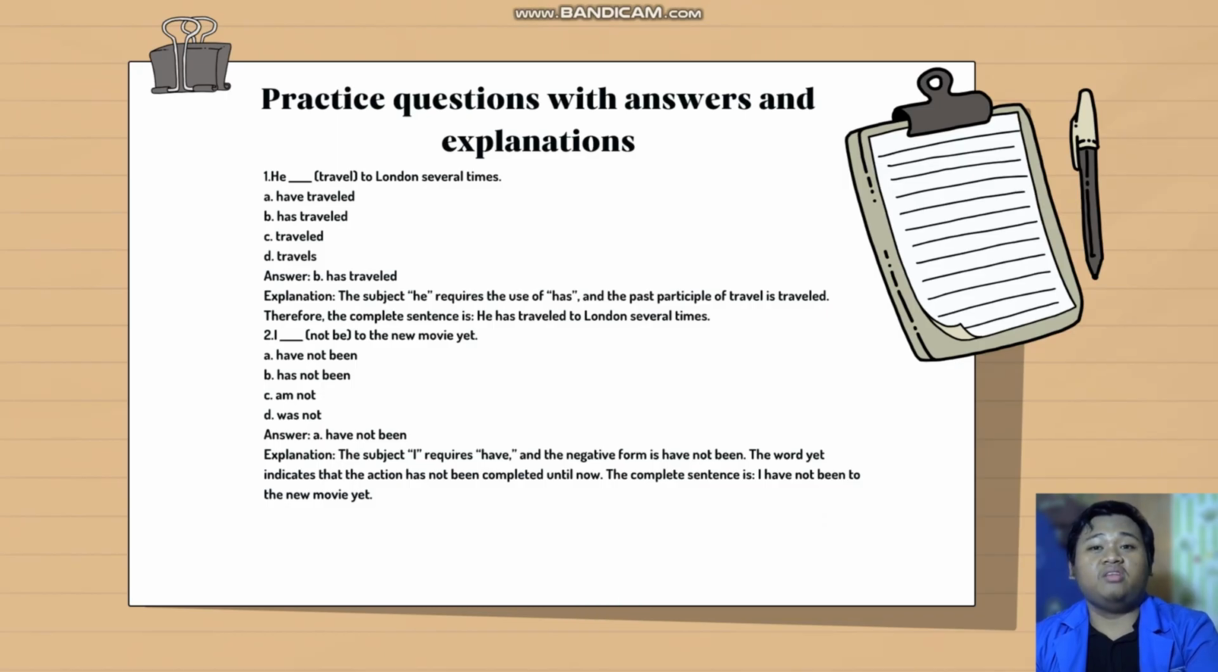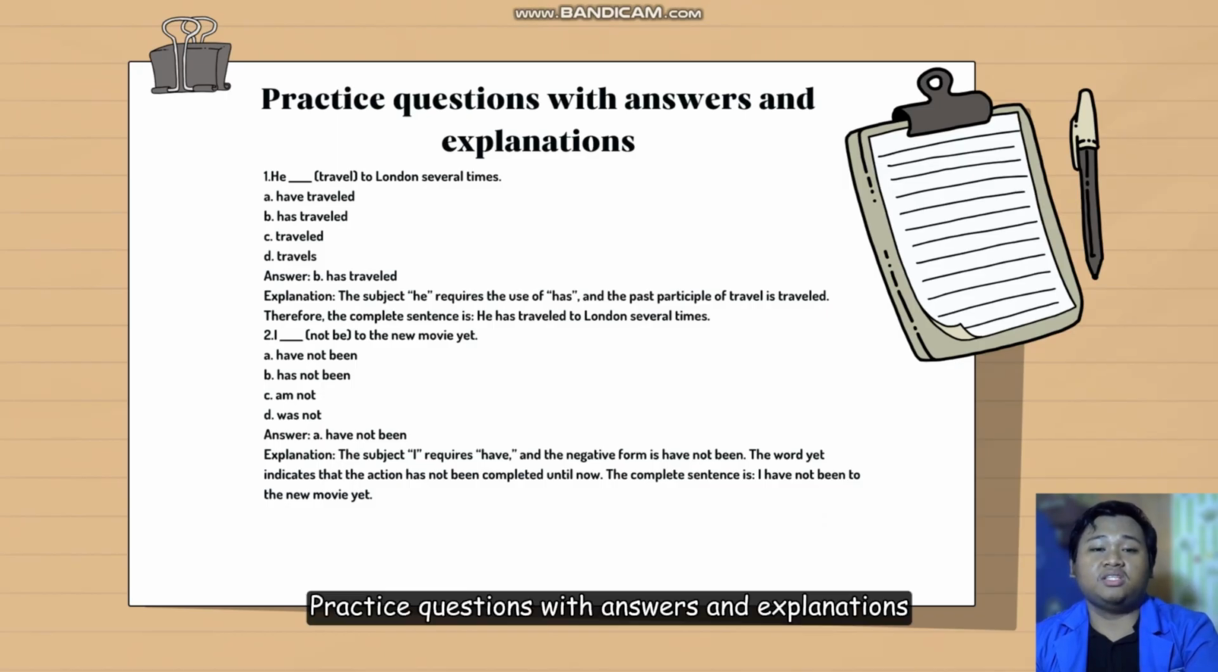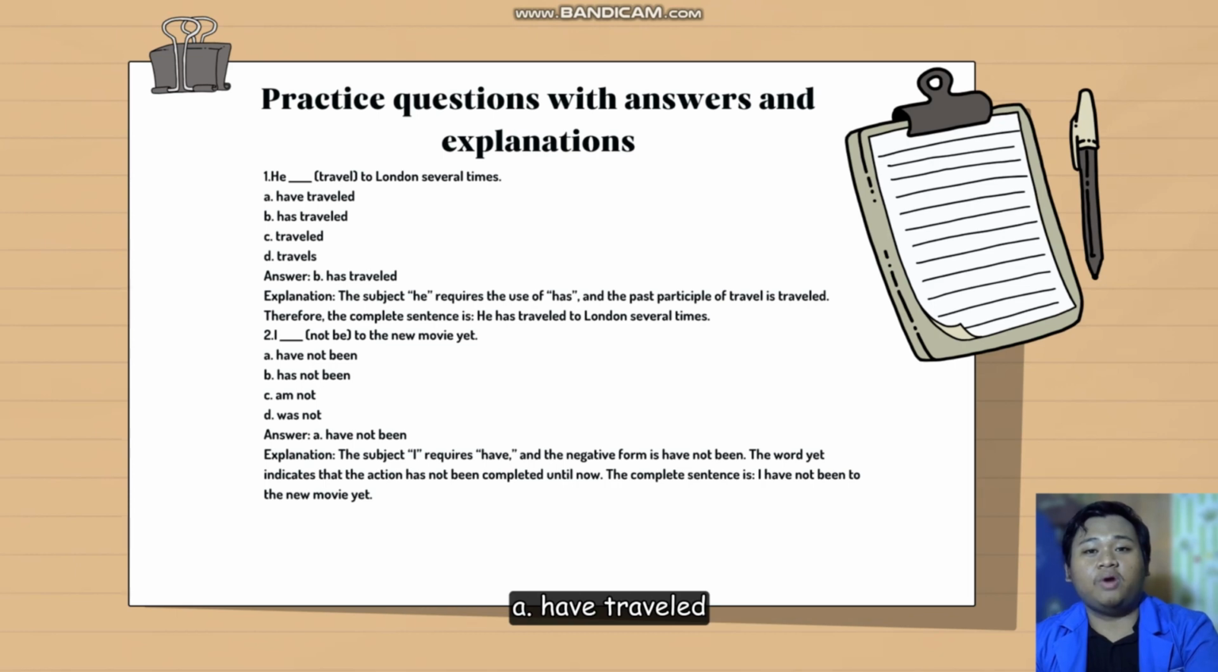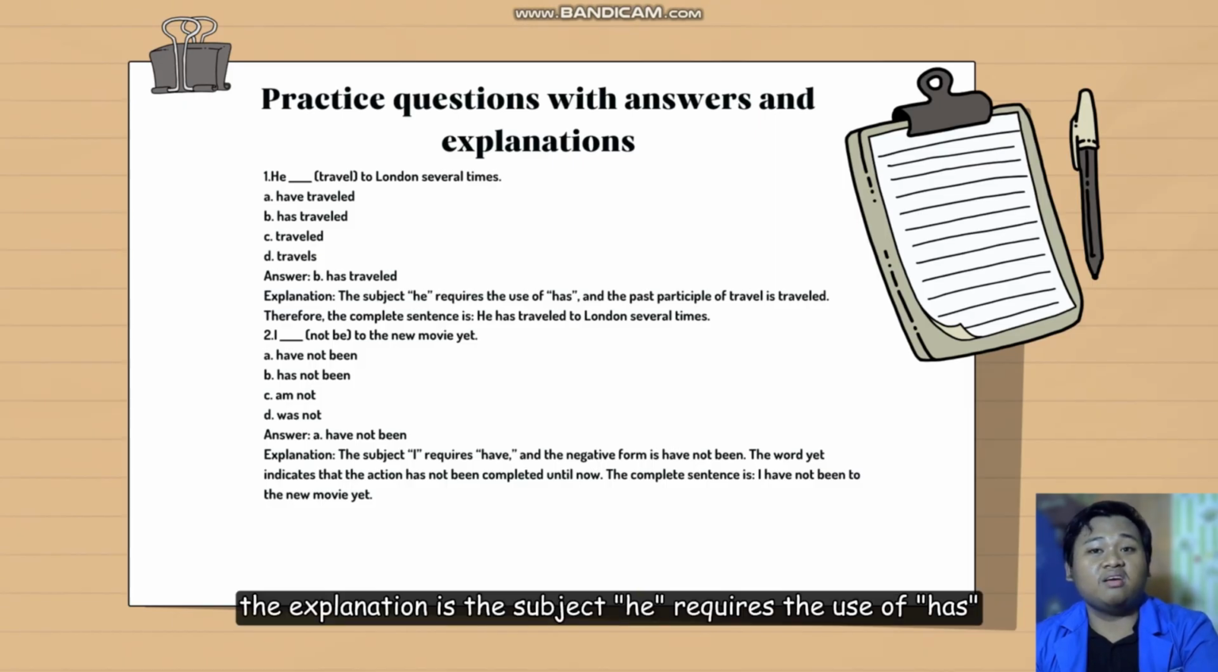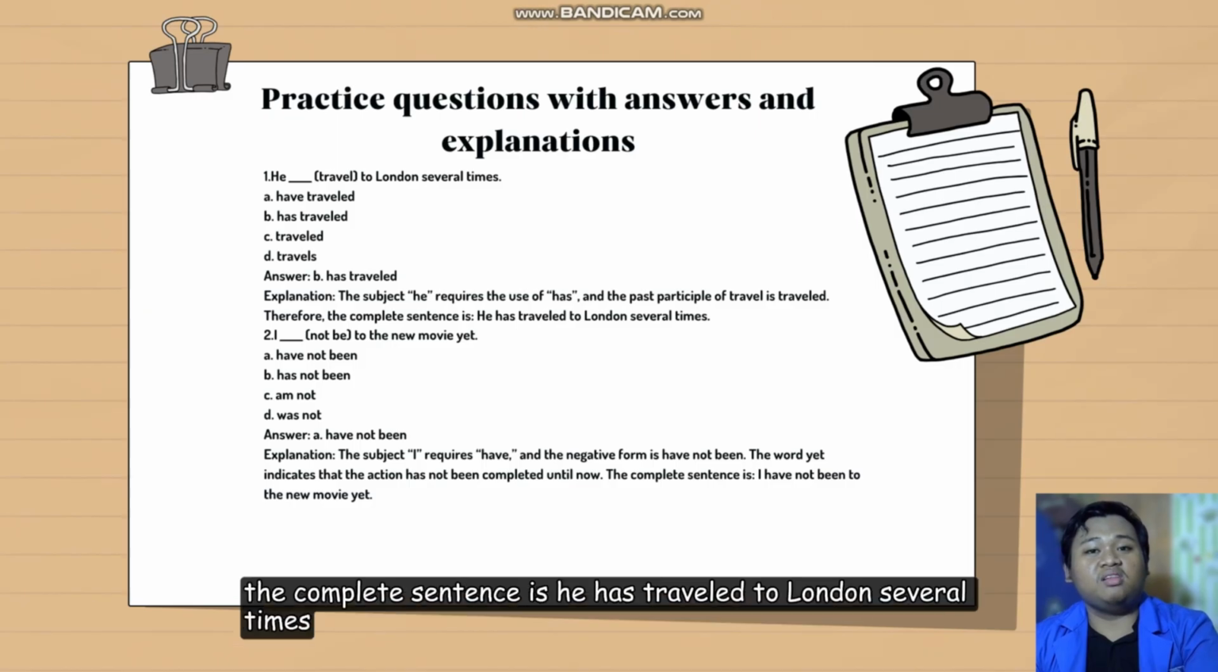Next, practice question with answer and explanation. Number 1. He traveled to London several times. A. Have traveled. B. Has traveled. C. Traveled. D. Travels. And the answer is B. Has traveled. Why? The explanation is the subject here requires the use of has, and the past participle of travel is traveled. Therefore, the complete sentence is he has traveled to London several times.